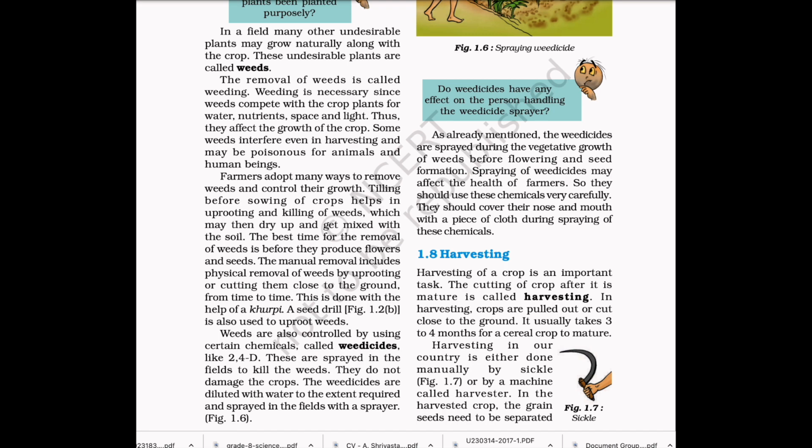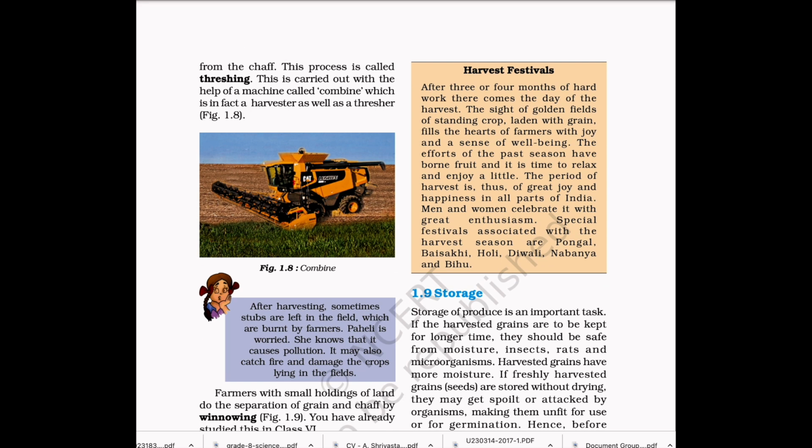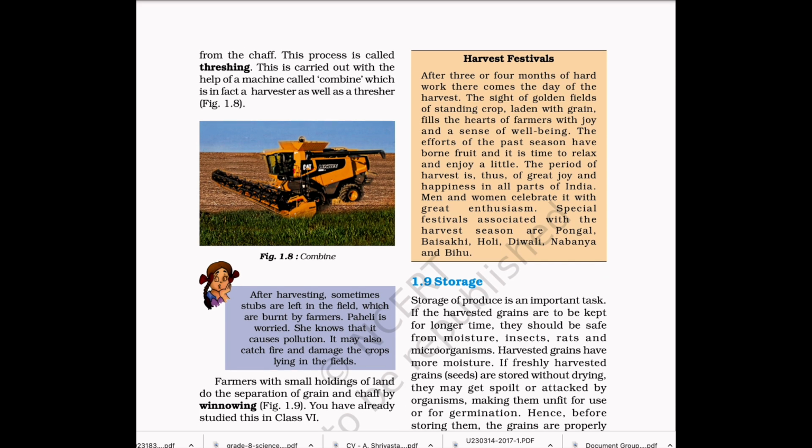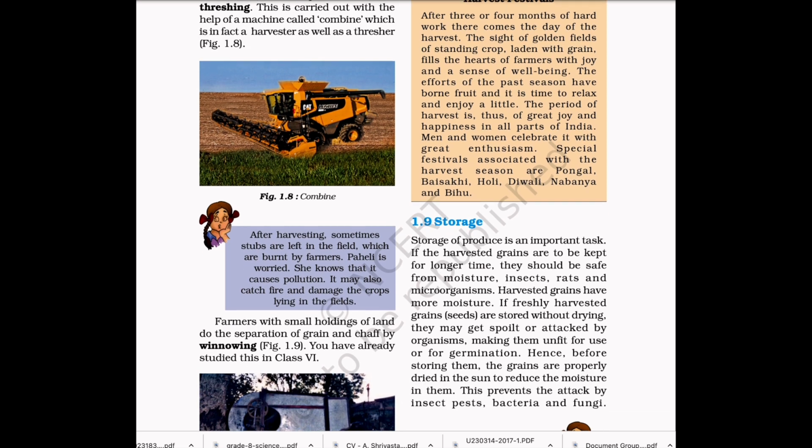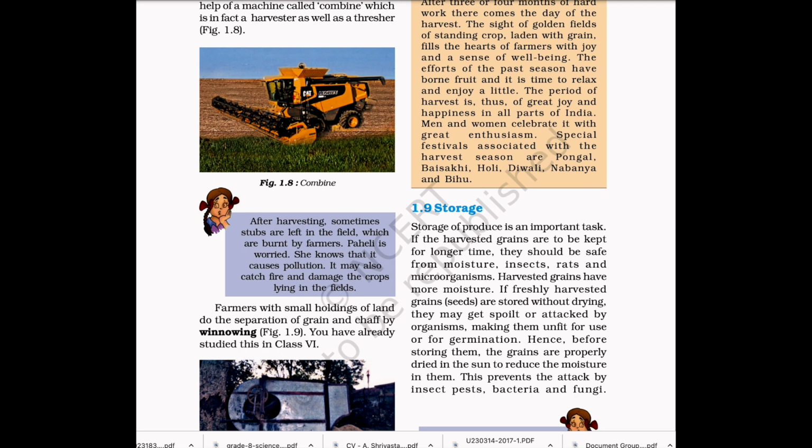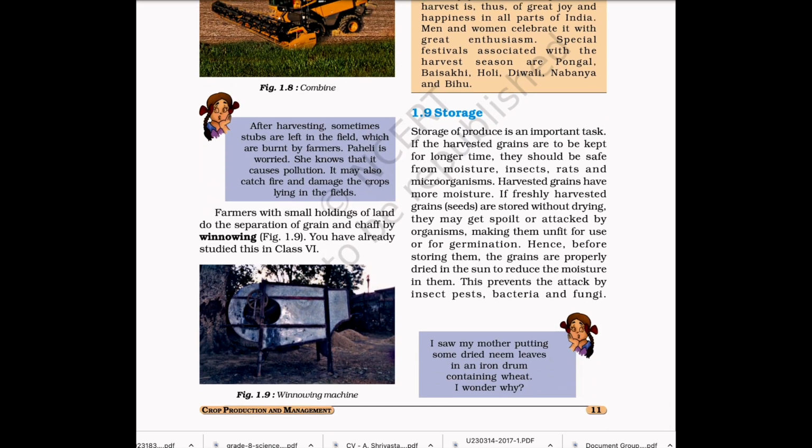In the harvested crop, the grain seeds need to be separated from the chaff. This process is called threshing. This is carried out with the help of a machine called combine, which is in fact a harvester as well as a thresher. Farmers with small holdings of land do the separation of grain and chaff by winnowing. You have already studied this in class 6.